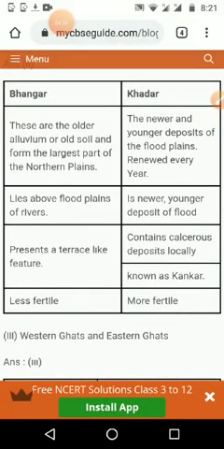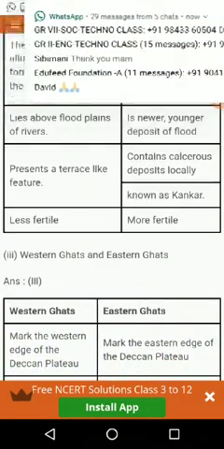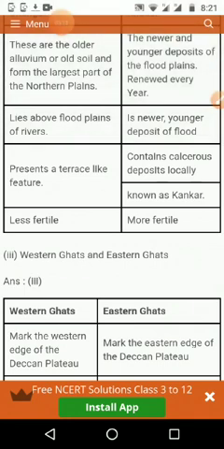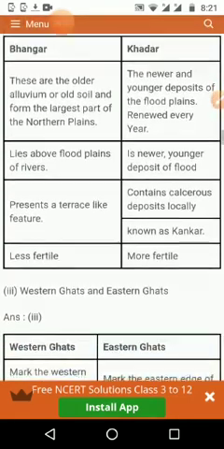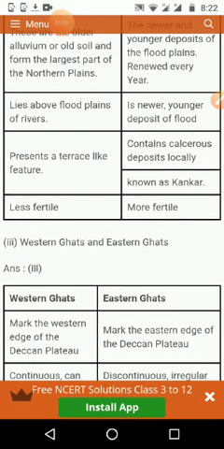Bangar is the older alluvium and old soil, and it forms the largest part of the northern plain. Khadar is the newer one, because of floods, and every year it is renewing. It lies between the flood plains and rivers, on the space of the Bangar, and it is a newer and younger deposit of flood. Every year it is renewing, so it is the newer and younger one. It presents terrace-like features and contains calcareous deposits locally, and that is known as Khadar.